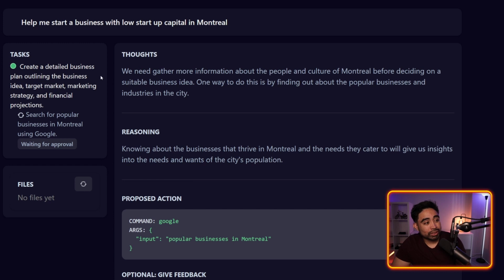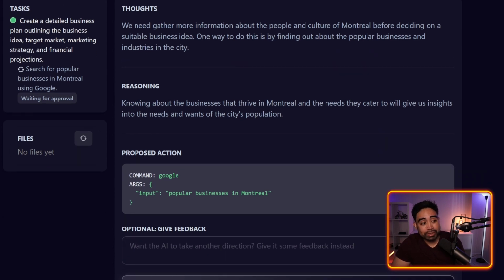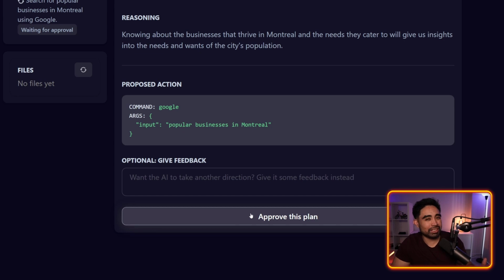Let's go. So it says we need to gather more information about the people and culture of Montreal before deciding on a suitable business idea. One way to do this is by finding out about the popular businesses and industries in the city. Reasoning: knowing about the businesses that thrive in Montreal and the needs they cater to will give us insights into the needs and wants of the city's population. So, of course, that sounds like an amazing idea.